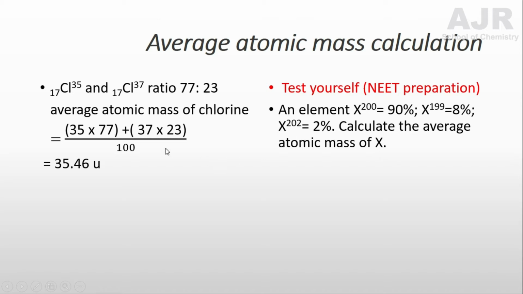What is the difference between chlorine and X here? Here only two isotopes I have taken in the case of chlorine, but in the case of element X, I have given three isotopes: X200, X199, and X202. So what you need to do is multiply each isotopic mass by its percentage, then sum up all these values and divide by 100, and you will get the value. You do it at home.